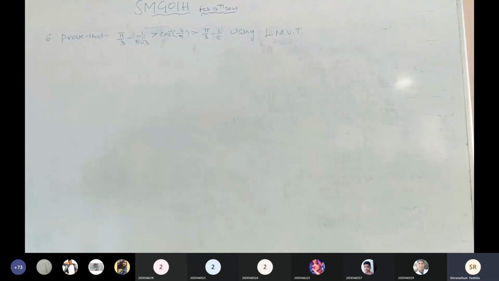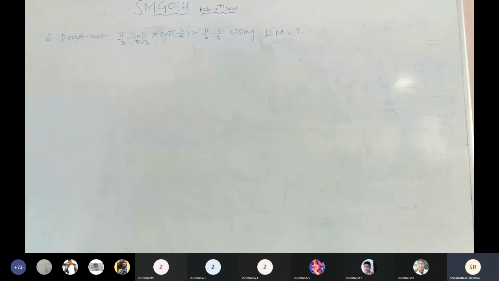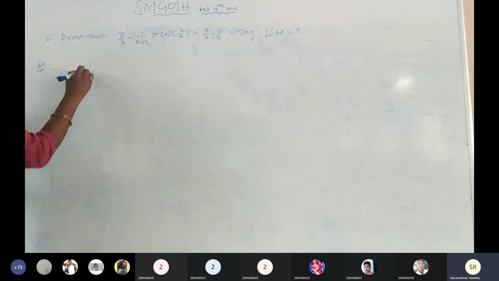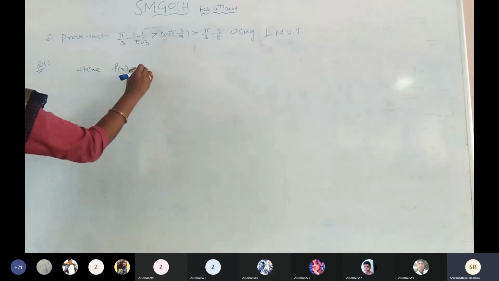In the given question, when we have inequalities with cos inverse, sin inverse, tan inverse, exponential or any logarithm, then we blindly go for Lagrange's mean value theorem. Is it right? Now, what is the function in the given question? Cos inverse of x. Here, the function f of x equals cos inverse of x.